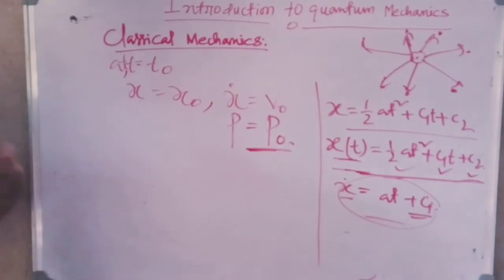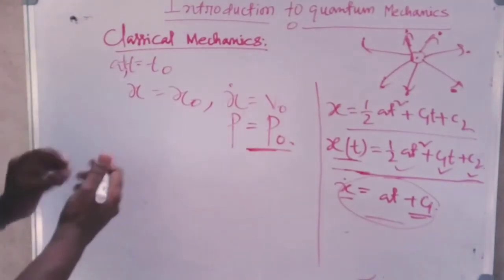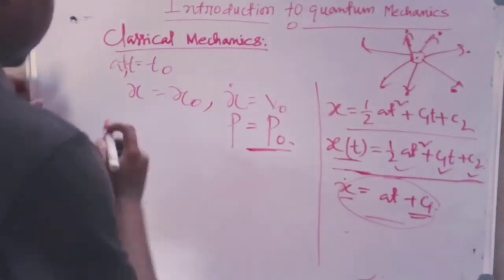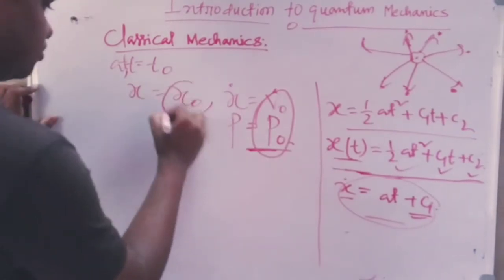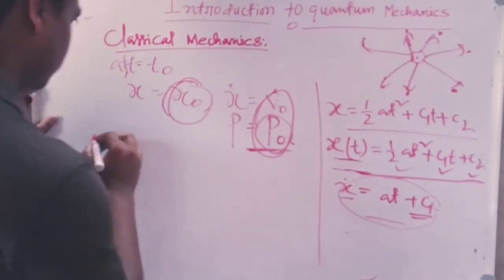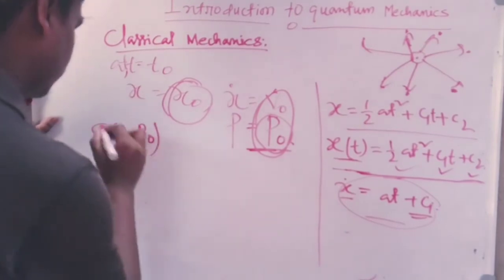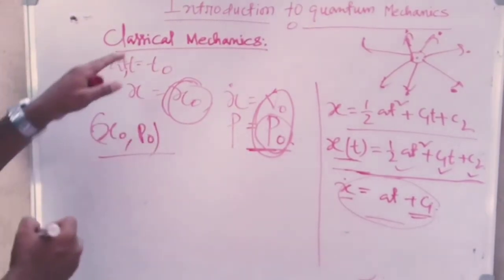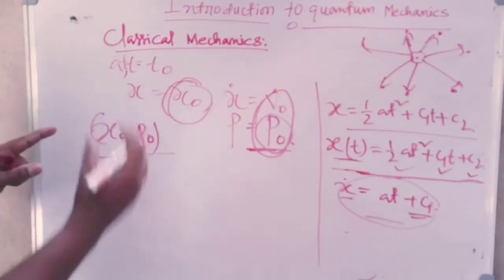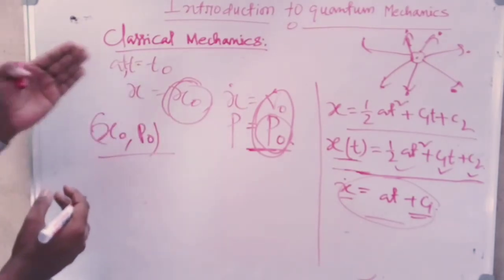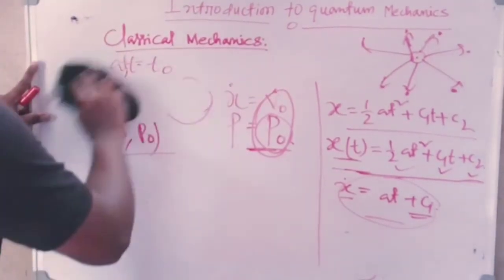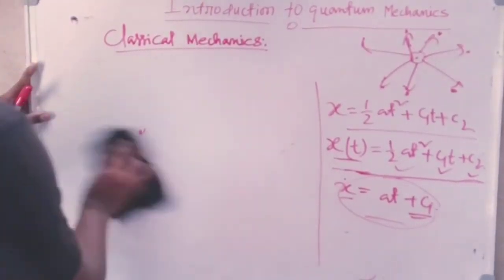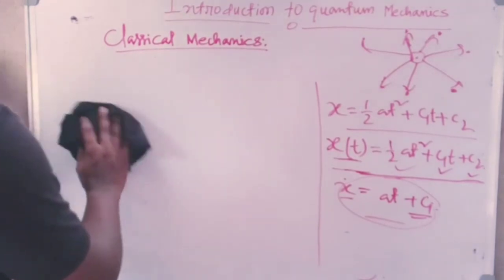So it is clear that if we want to find or access this system, then we have to supply the values of this pair, x0 and p0. So x0 and p0 is the way of representation of any matter system in classical mechanics. But here is another beauty, and the beauty is these boundary conditions,